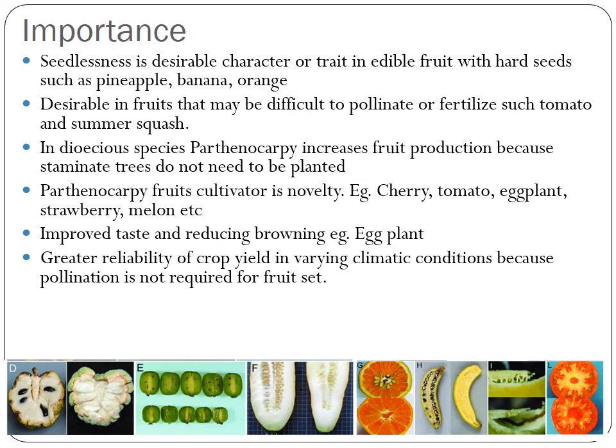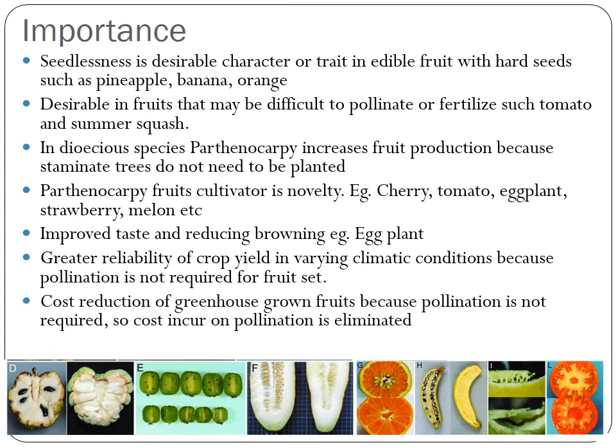Also, since now you don't have to rely on pollination in case of parthenocarpic fruits, there will be no variation in the crop yield. You can have greater reliability of crop yield even under varying climatic conditions. And last, even in greenhouse, if you are taking these fruit crops, you don't require pollination, and so the cost incurred on pollination will be eliminated or reduced, and you will also increase the profitability in processing industry.